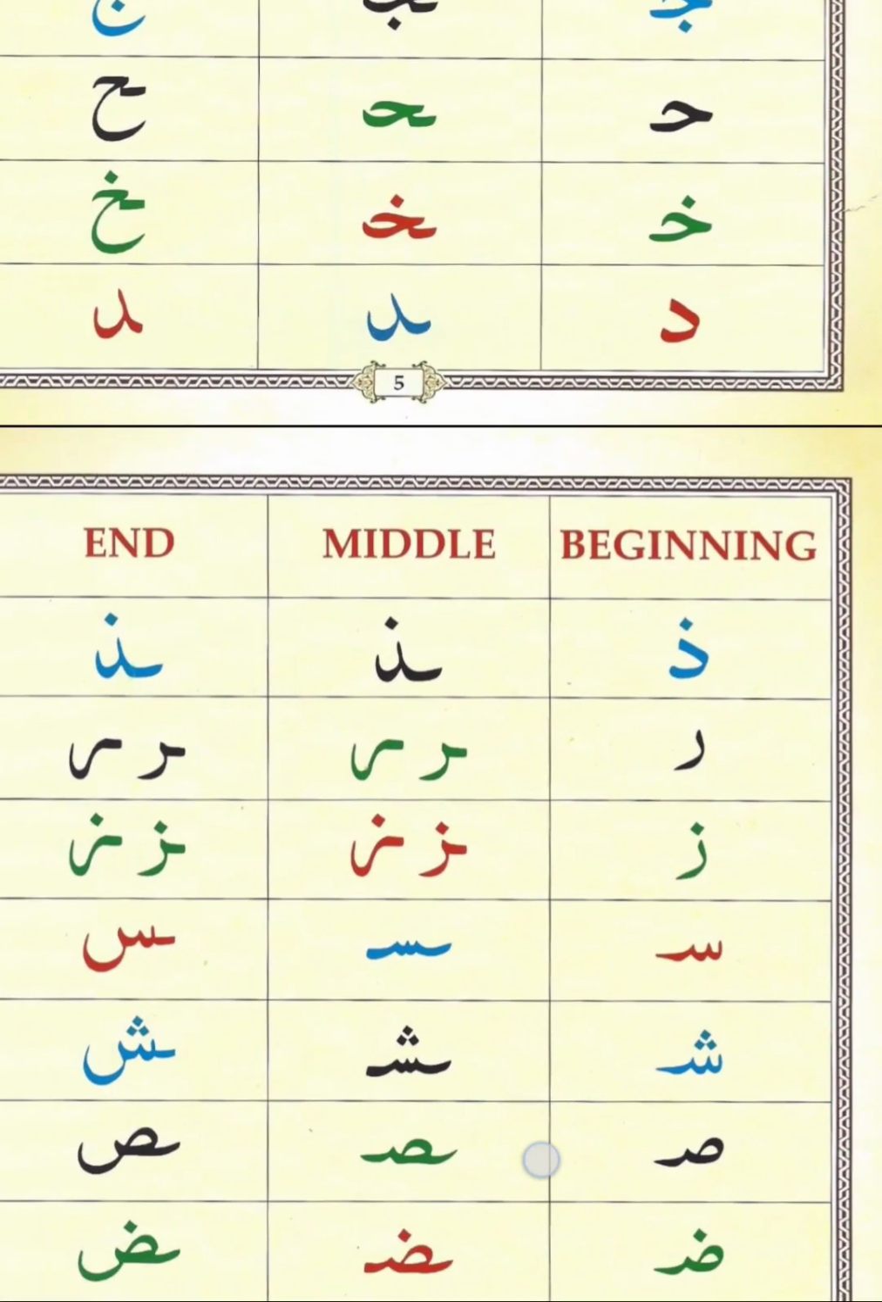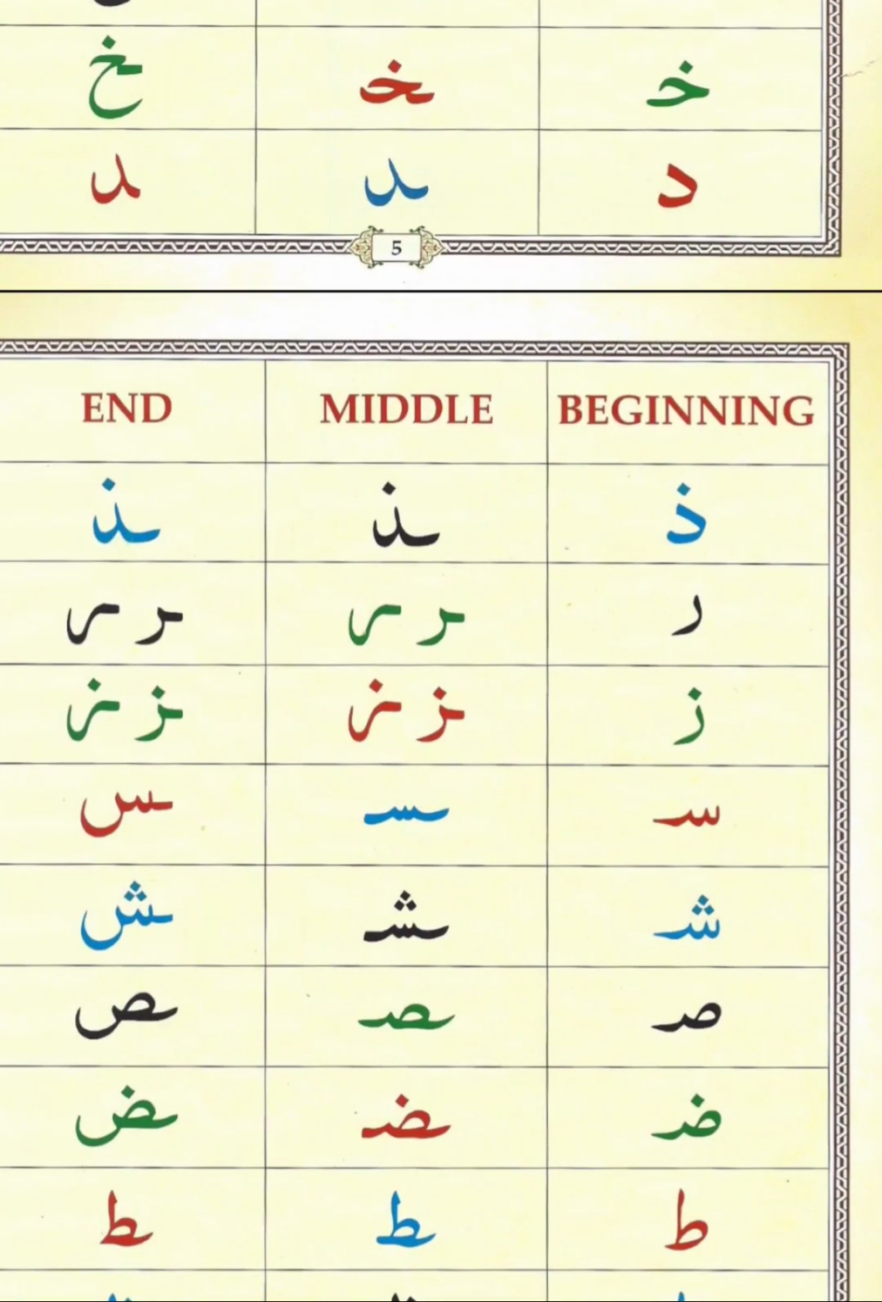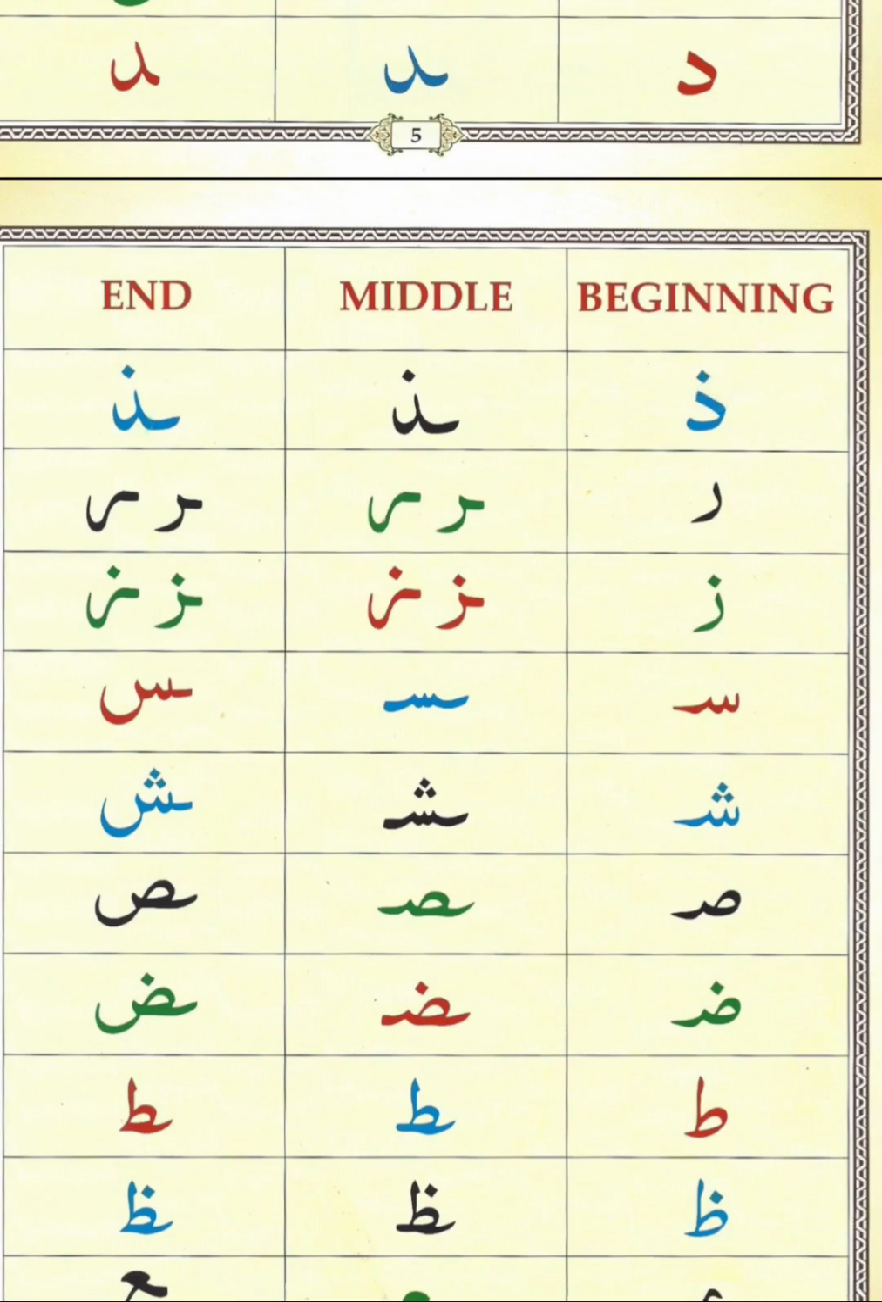Let's do the next page. Can you repeat after me? Dal. Ra. Za. Sin. Sheen. Sad. Dad. Ta.